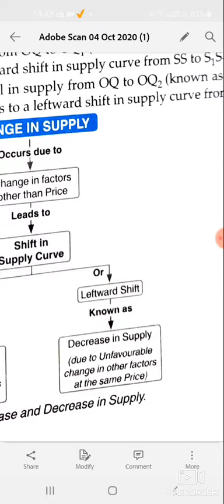Now, in the next class we will discuss the increase and decrease graphs, then the difference between movement along the supply curve and the shift in supply curve, change in quantity supplied versus change in supply, expansion in supply versus increase in supply, contraction in supply versus decrease in supply, then the effect on the supply curve due to change in other factors. That we will discuss in the next chapter.